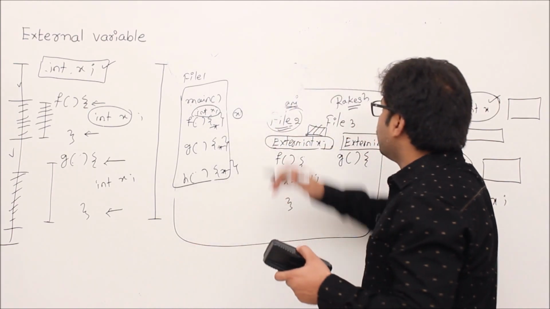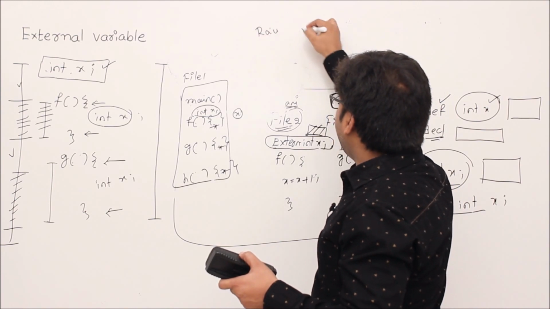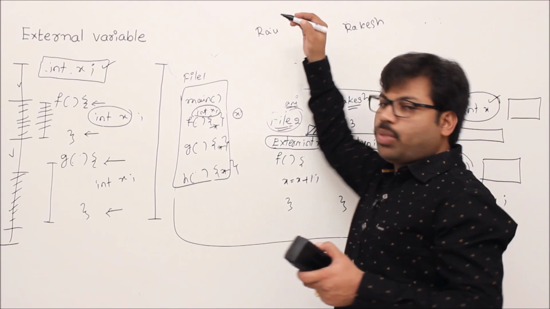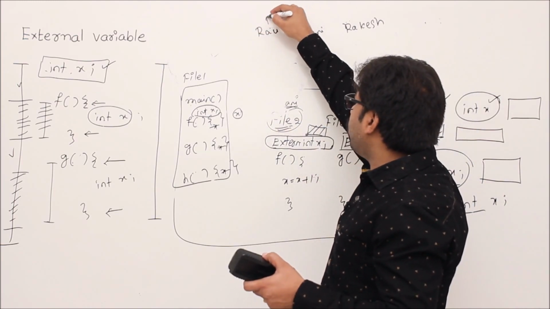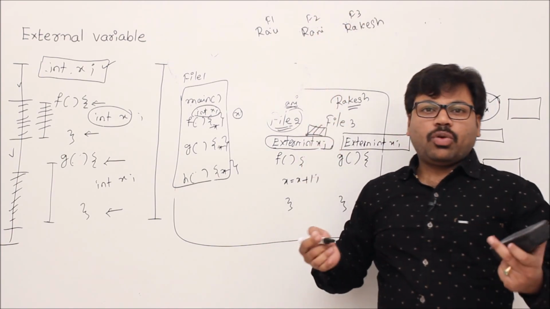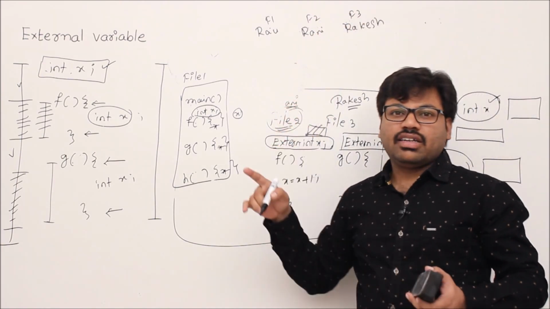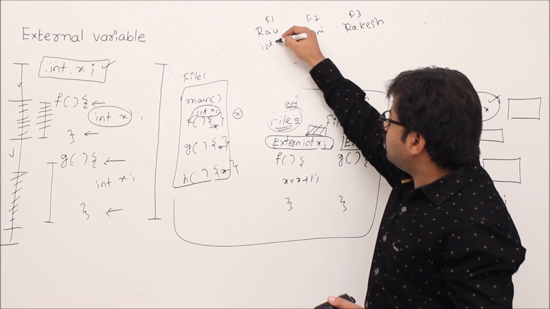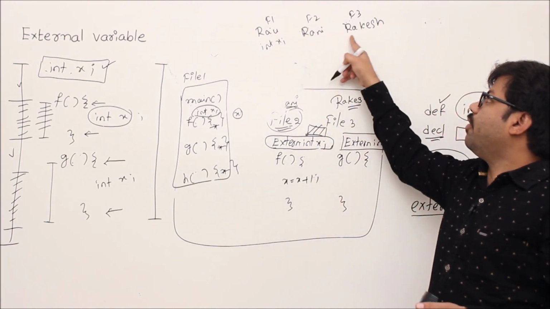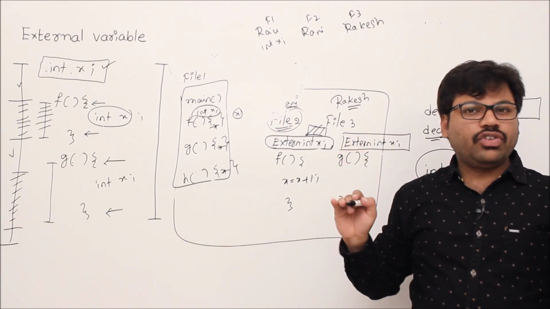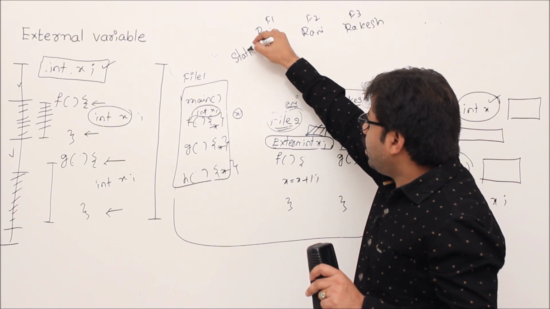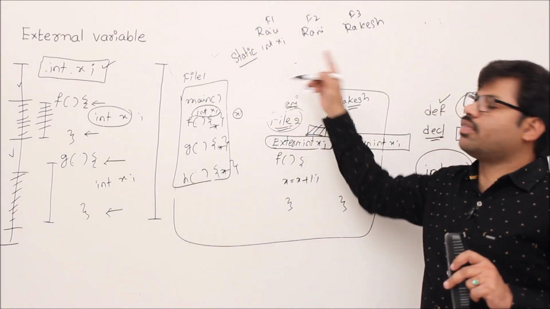Okay, this is the situation. For example, Raju and Rani and Rakesh are writing the same program. They are contributing to the same program, but through multiple files. Though they are part of your program, there is a chance that they can spoil your variable x, but you don't want it. You want to protect this variable from other files. Then what you do is declare the variable as static int x. That is the purpose of static int.